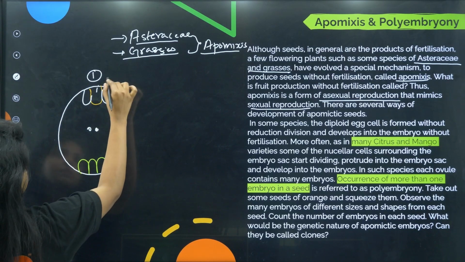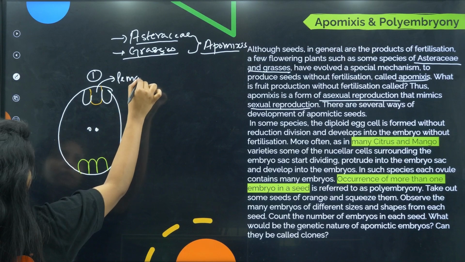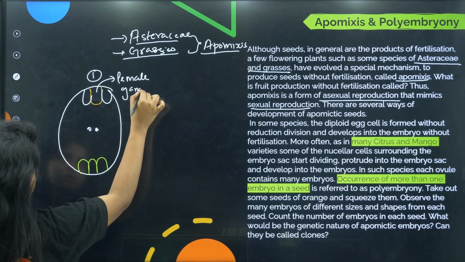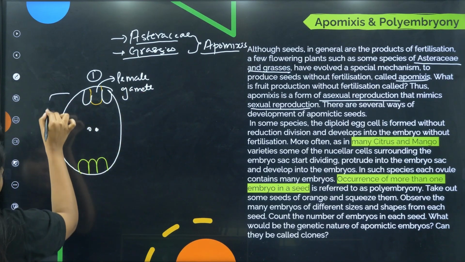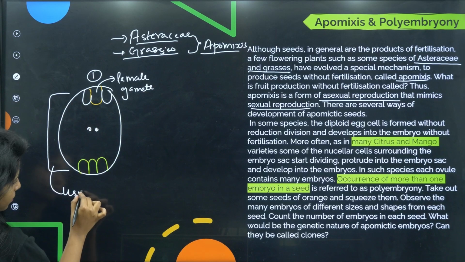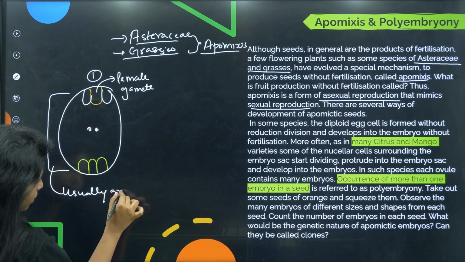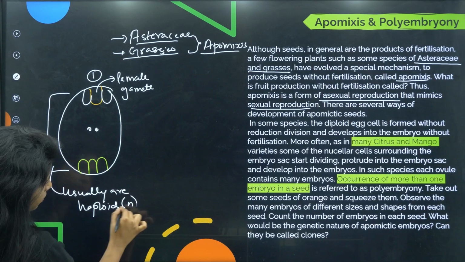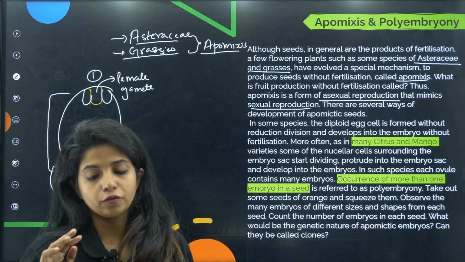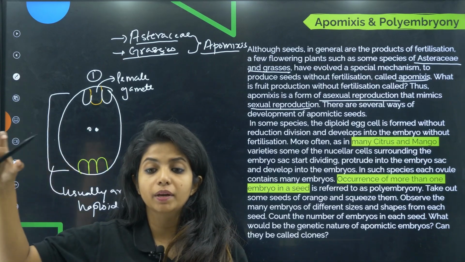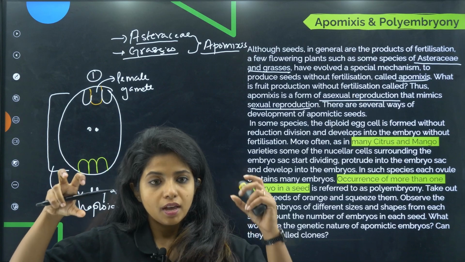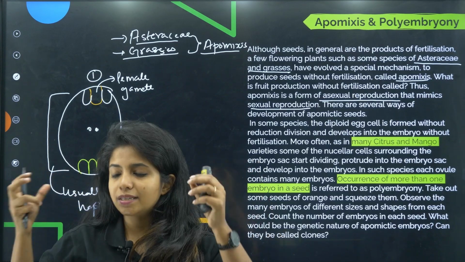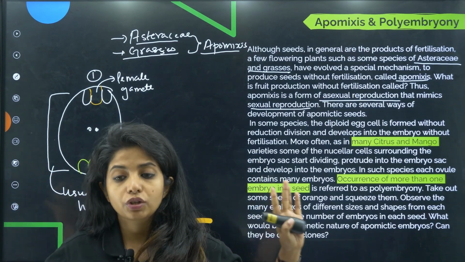Over here, this is your female gamete, and all of them usually are haploid, as in there are n number of chromosomes, half the number of chromosomes, so that when the male gamete, which is also carrying half the number of chromosomes, when both of them come together, then n plus n, you have 2n number of chromosomes and everything is sorted.